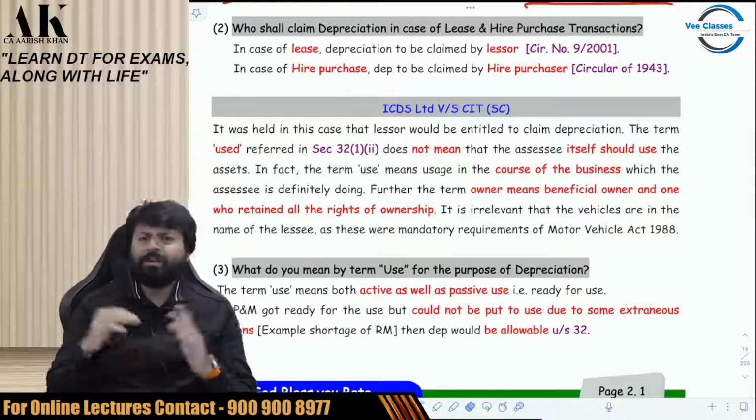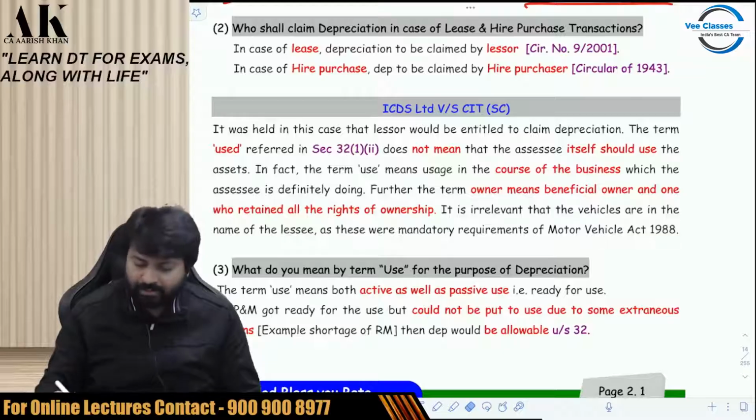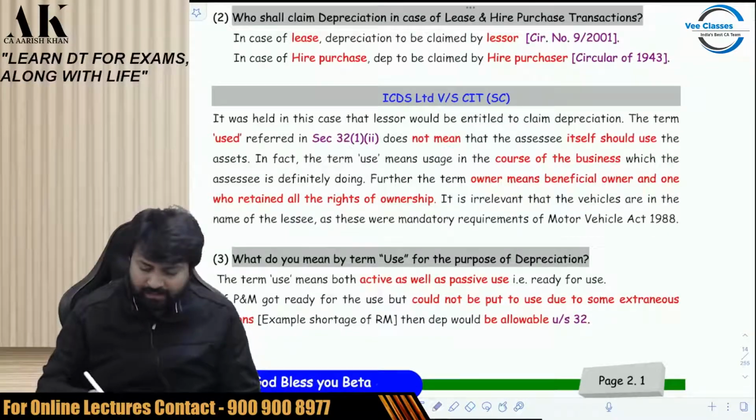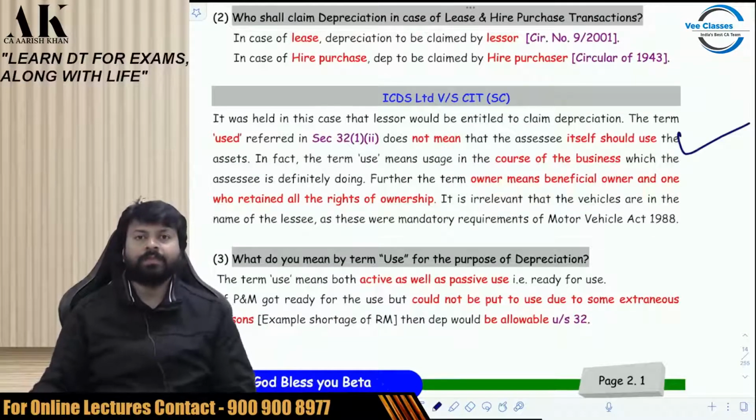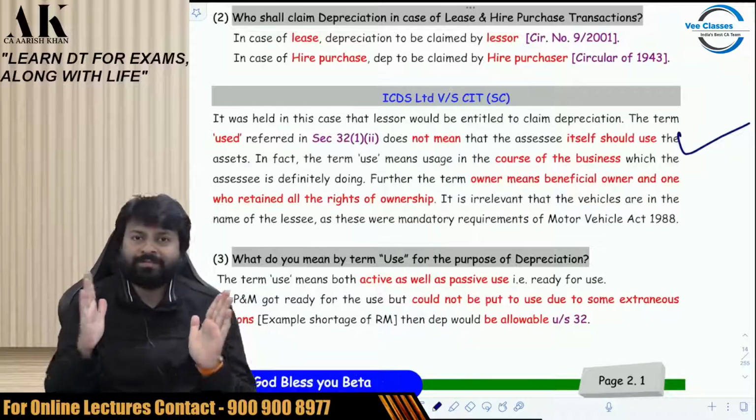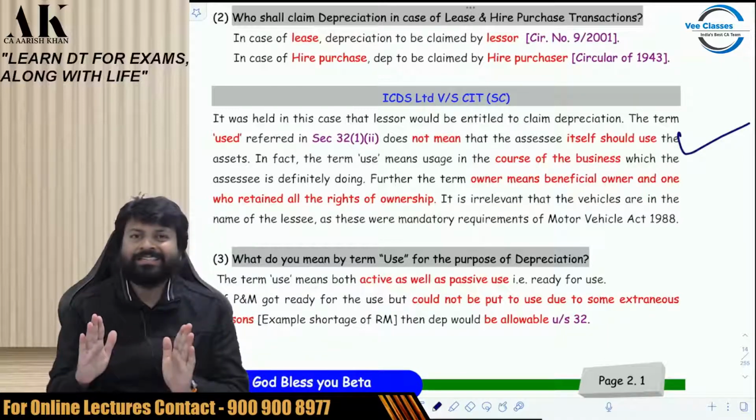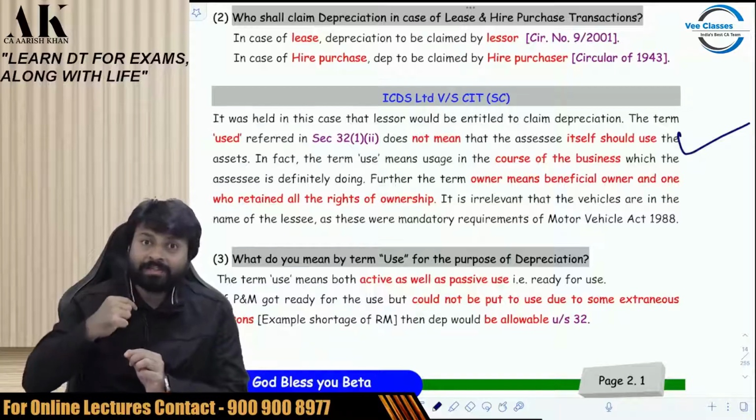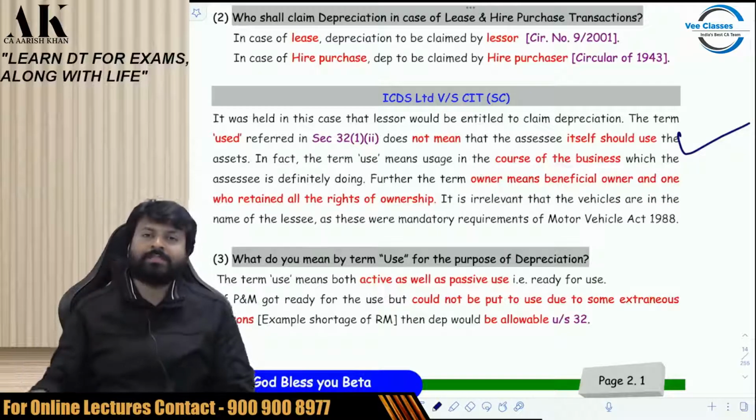Therefore, there can be a lot of litigations like that in practical life. So one of them, which is there in your syllabus, I have discussed over here. What do you mean by the term owner? Owner means beneficial owner and not legal owner. And use means not actual usage, but in the course of business.